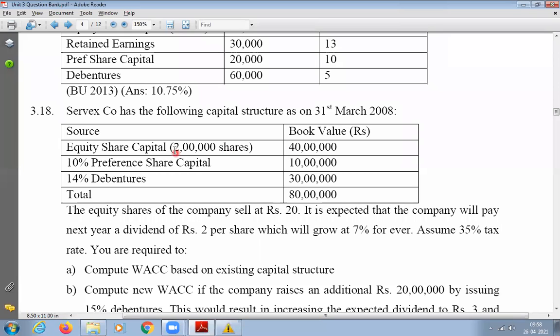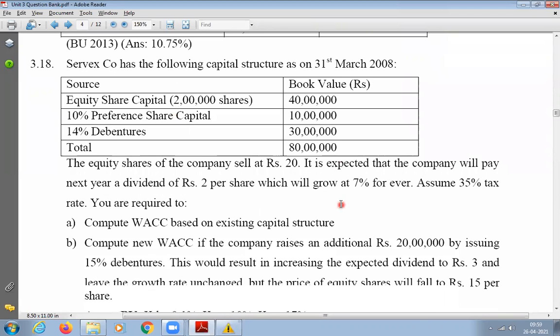That means how many shares do they have? 2 lakh shares. Then preference share capital is 10 lakhs, and debentures at 14%, that is the rate of interest, are 30 lakhs. Total they have 80 lakhs of book value capital structure. Okay, total capital is 80 lakhs.